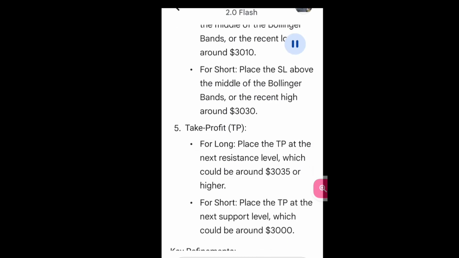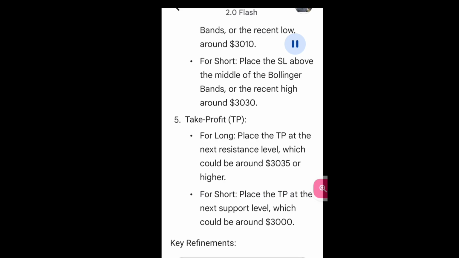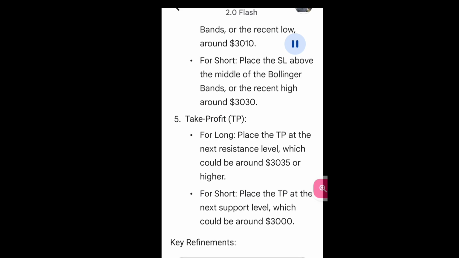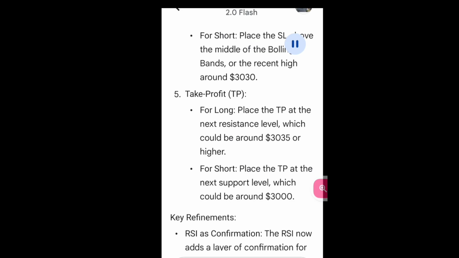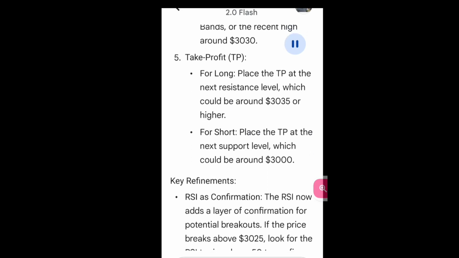5. Take profit, TP. For long, place the TP at the next resistance level, which could be around $3,035 or higher. For short, place the TP at the next support level, which could be around $3,000.